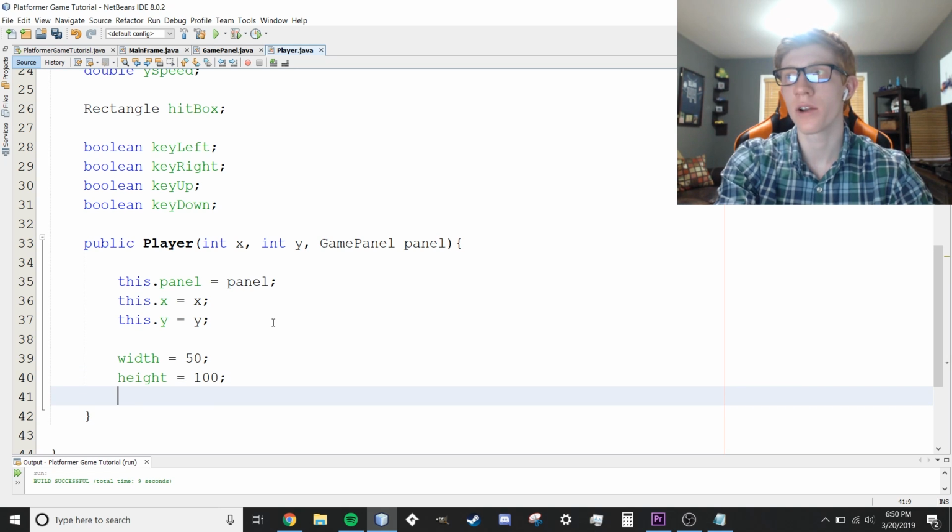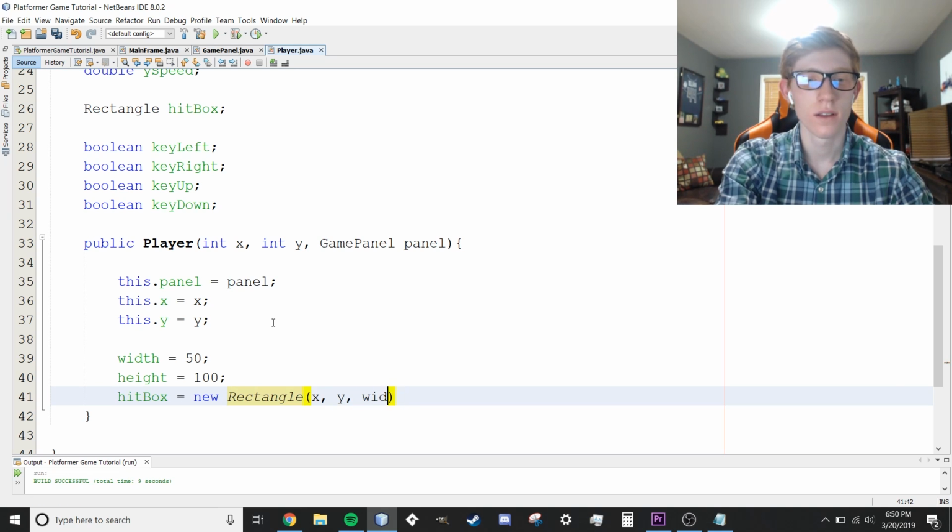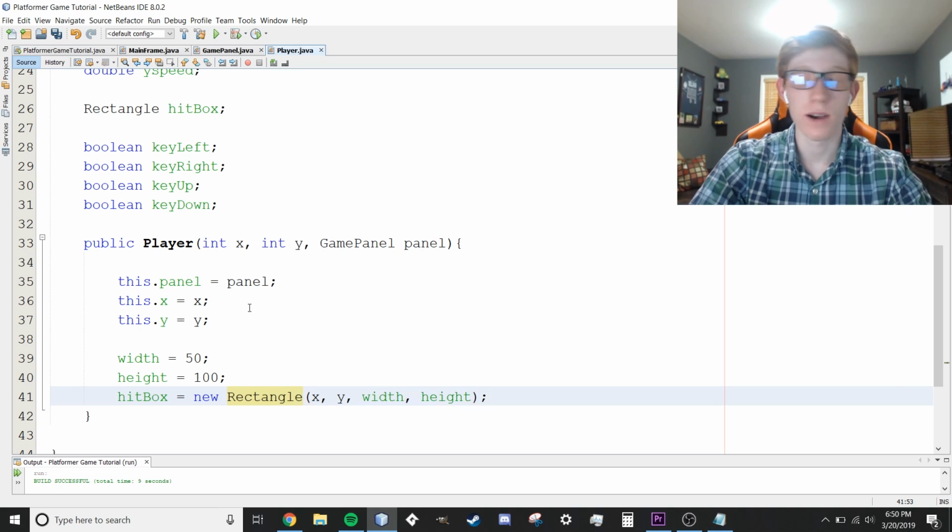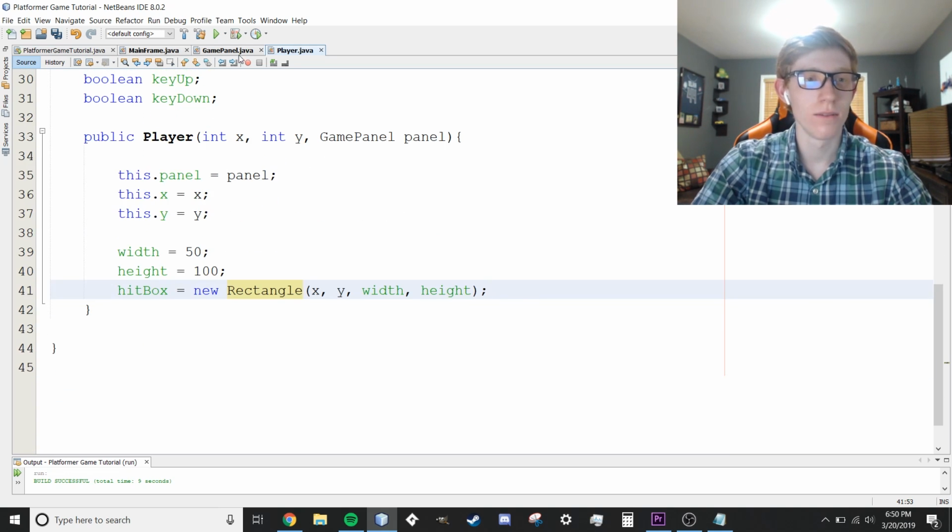And then we're also going to create our hitbox again. This is going to be the rectangle that's going to be following our player to check for collisions. We're going to say hitbox is equal to rectangle x, y, with width, height, just like that. Wow, we're already using a lot of time, so I'm going to try and speed up a bit here if I can. So I think we're going to stick with that for now.